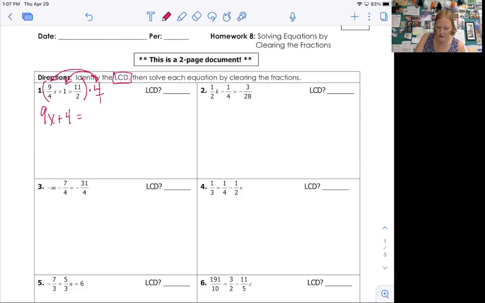Now I have 4 times 11 halves. So basically, here's what you're doing. You're just doing this small fraction multiplication problem off to the side. Try to use cross canceling. 2 goes into 2 once, 2 goes into 4 twice. 11 times 2 is 22. Boom. Solve the rest of the equation. Subtract 4, divide by 9.